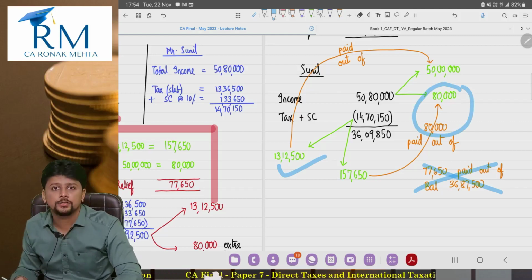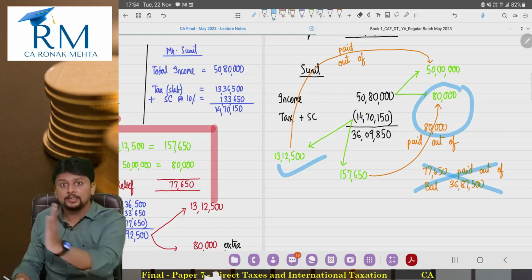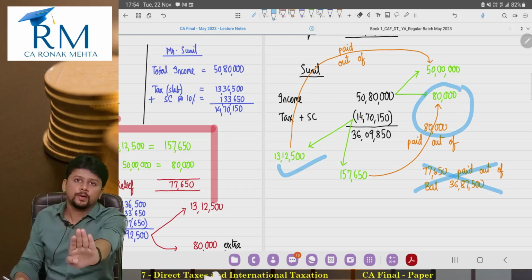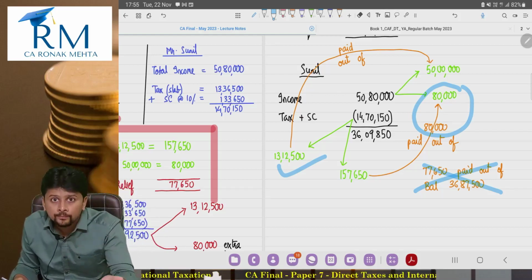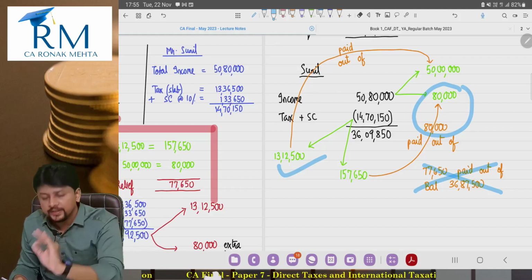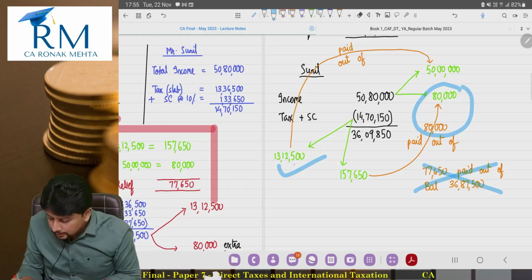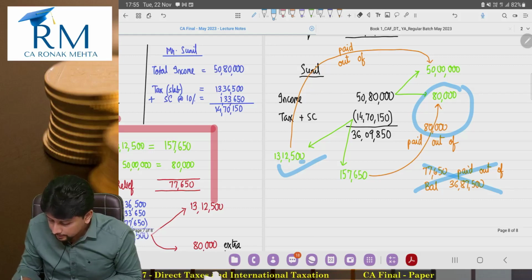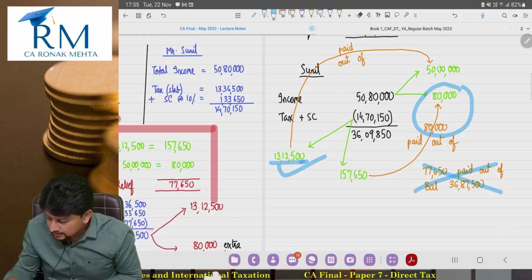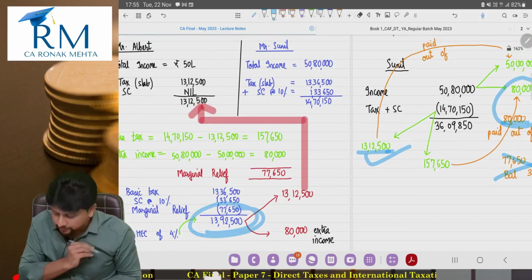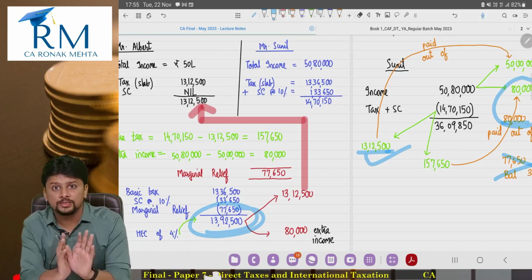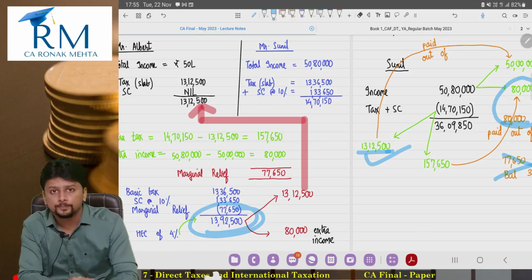Pay that 80,000 to us. But the extra that we were asking from you, we are not going to ask that from you. That is the relief that you will get. So now the relief that I am getting is 77,650. So how much am I paying? 13,12,500 and this 80,000, which is 13,92,500. I hope the concept is a bit clearer now.